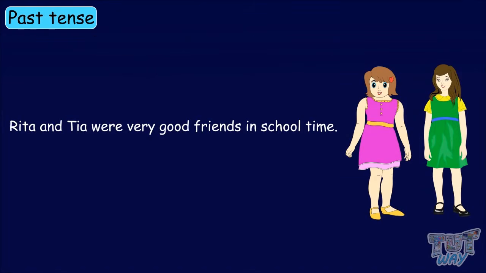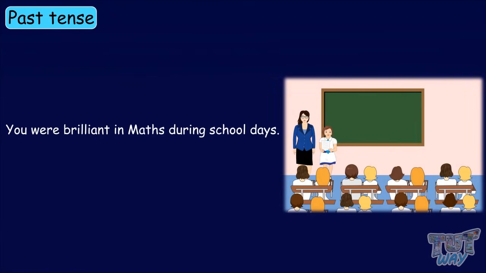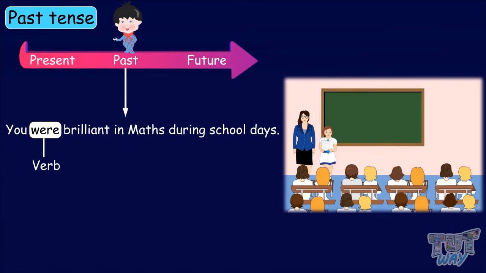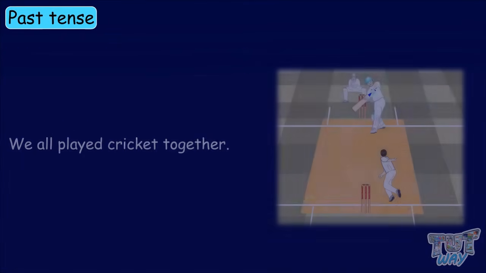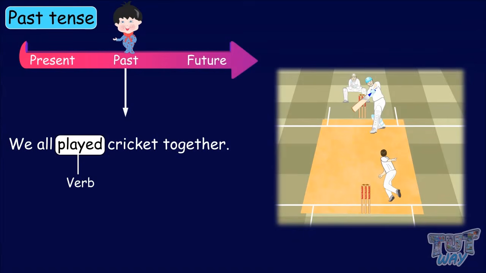Rita and Tia were very good friends in school time. Here the verb were shows the sentence is in past tense. That is, Rita and Tia are no longer good friends. You were brilliant in math during school days. Here, the verb is were, and it shows past tense. We all played cricket together. Here, the verb is played, and it shows past tense.